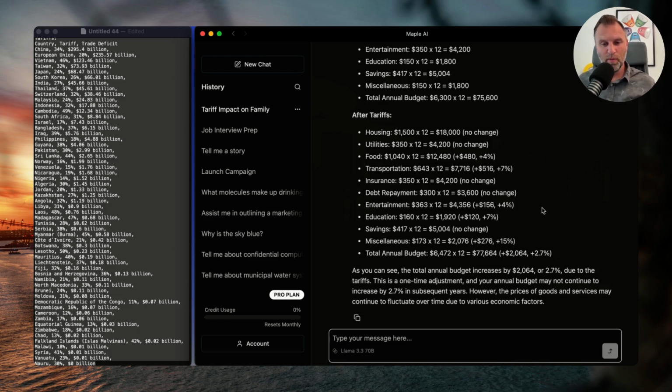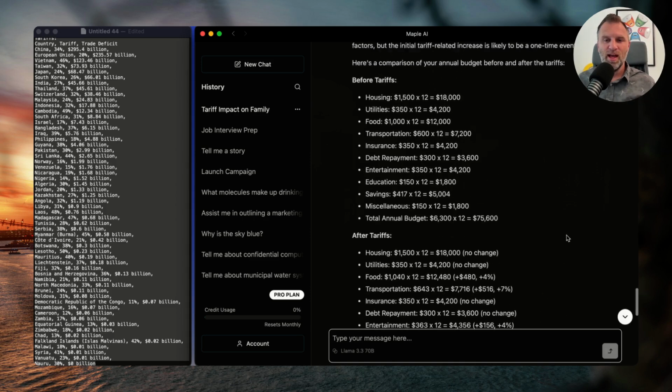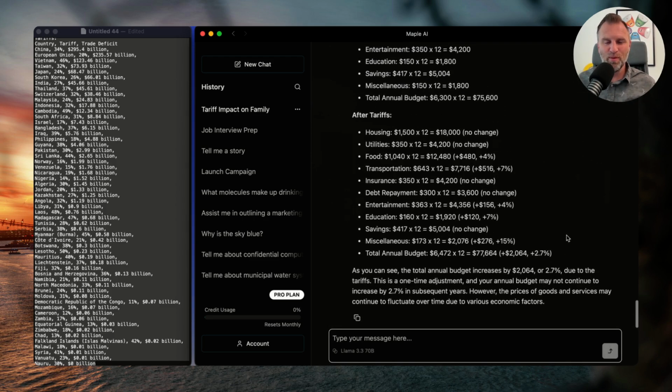And I know for me personally, this feels okay to me. A 2.7% increase, that's something I can live with. However, I don't want it to be much more than that. I don't want it to keep going up on an ongoing basis. However, time will tell. Have to see what my expenses do in actual terms as we go month to month.